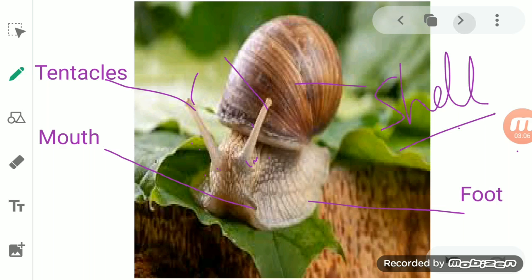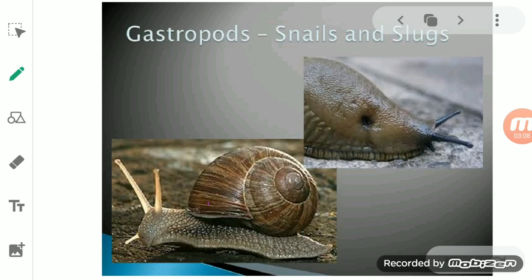Now when we talk about these snails, they have an outer covering, that is the shell. The shell is the outer skeleton of the snail. Although it looks like a skeleton, and it is very hard, it is not made up of bones at all. The shell contains the internal organs of the snail. When you remove the shell, you will find the internal organs.